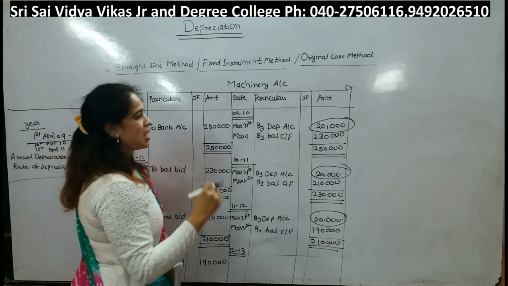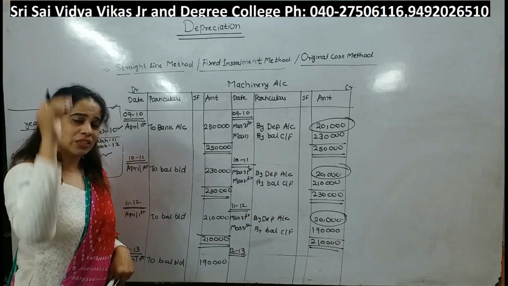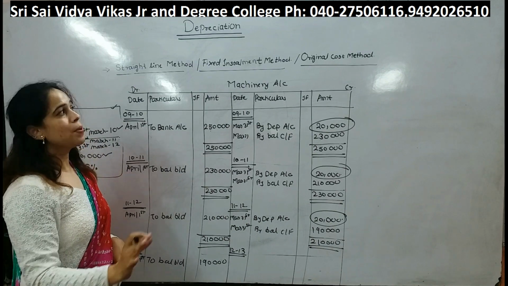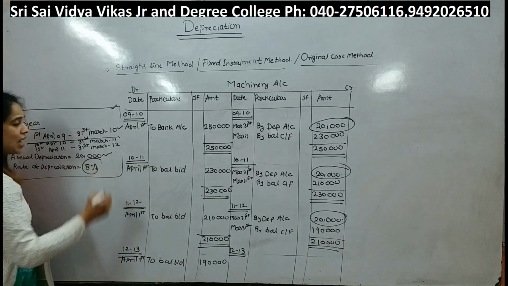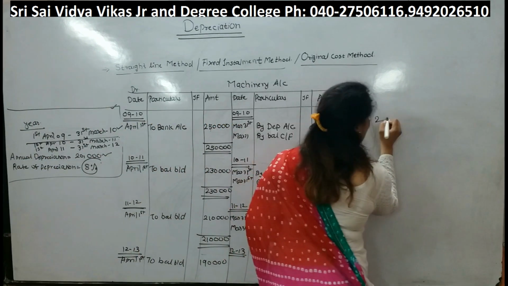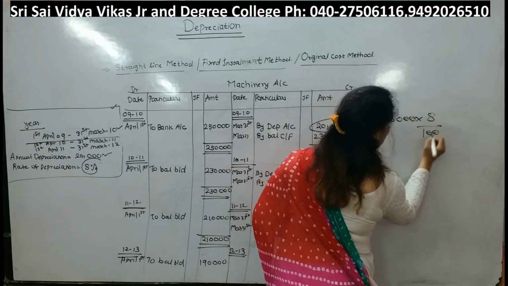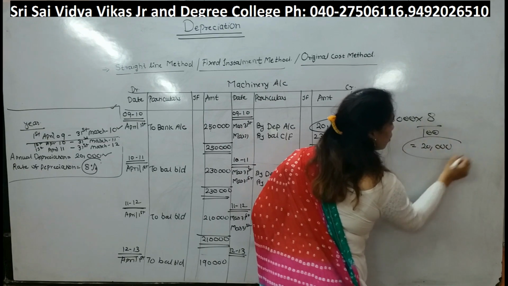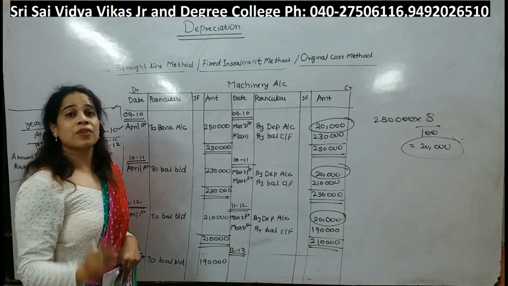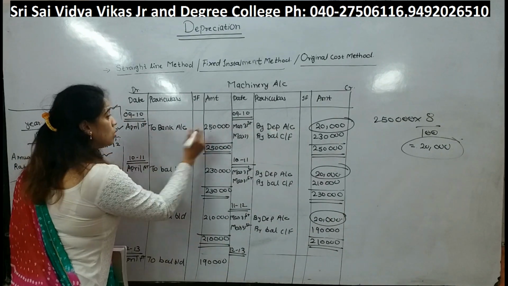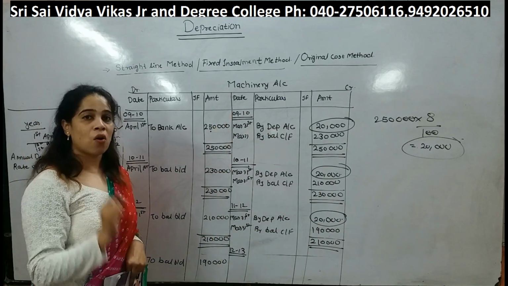Now what do we mean by straight line method? See, straight line means what? Every year value is going to get reduced in one direction only. Okay, there will not be any changes. And what do we mean by original cost? See, what rate we got? 8%, right? See, 2,50,000 into 8%, 8 by 100. How much amount you are getting? 20,000 again. So, right, always, okay, every year we are charging depreciation only on the original cost of an asset. That's why this method is also known as original cost method.